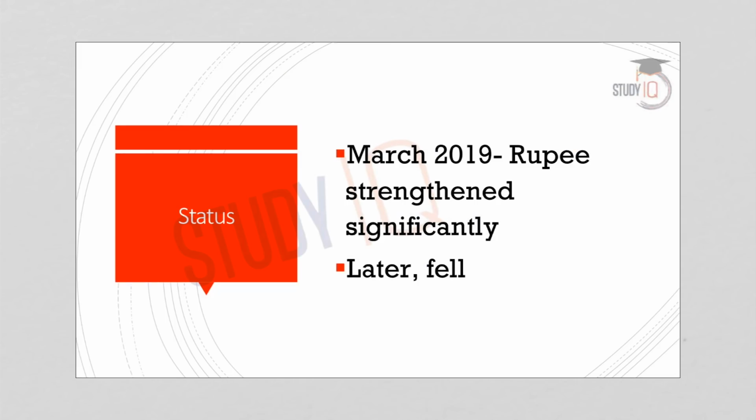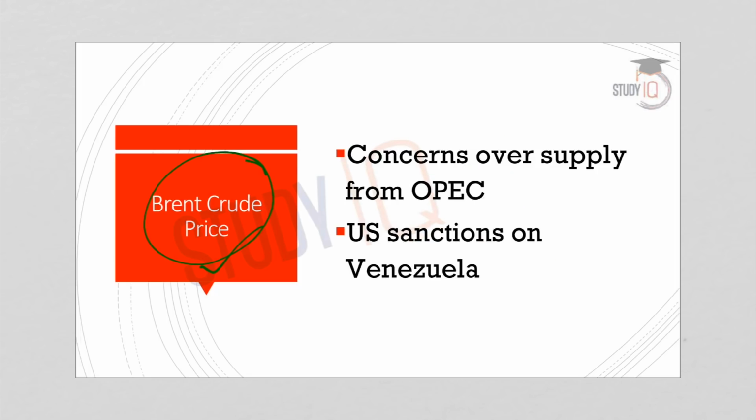Now let us understand what the status of the rupee is at present. We have already seen that in the month of March 2019 the rupee strengthened significantly and later it fell, on account of the rise in global crude oil prices. Now, what are the reasons behind the increasing prices of Brent crude or crude oil?